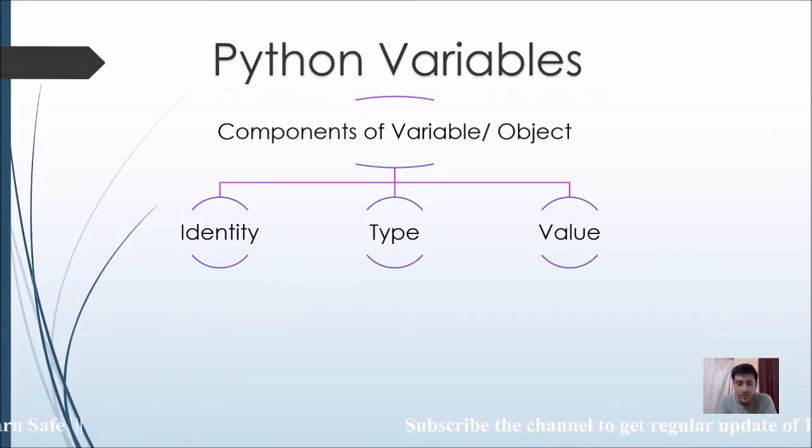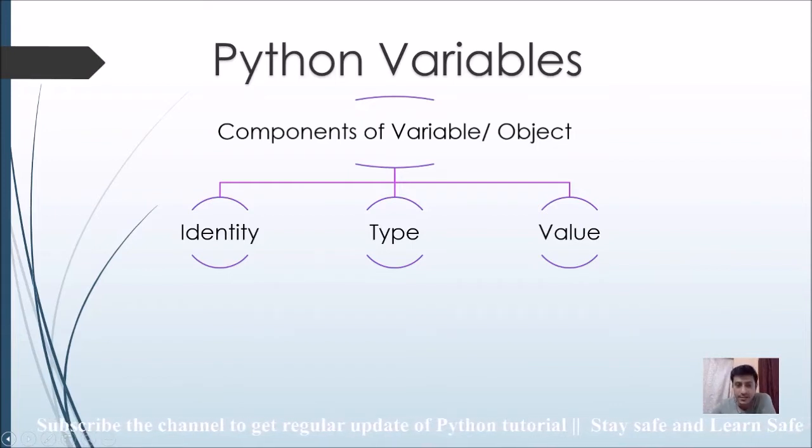Okay. So first of all, the question is how we can categorize this variable or object in Python. We can categorize it in three parts: identity, type and value. Step by step, one by one we will see, and after that we will see a related program.